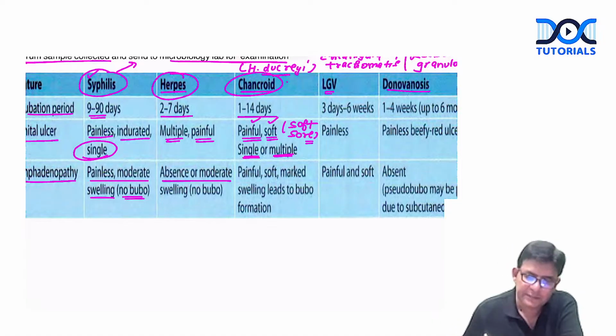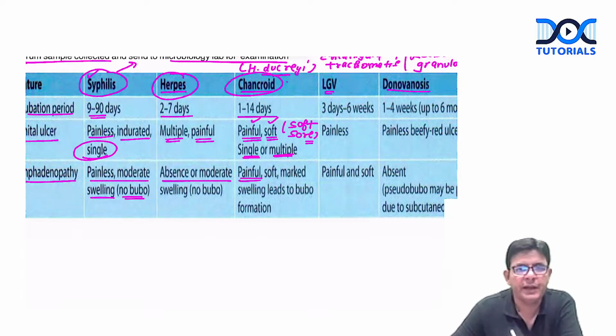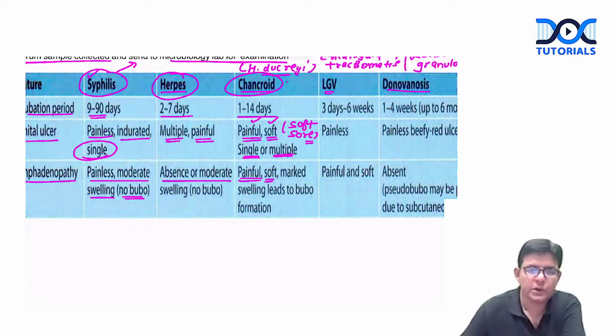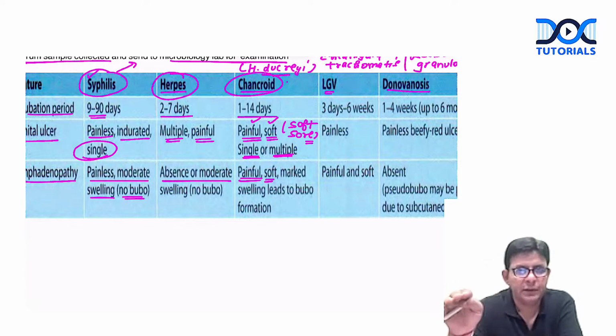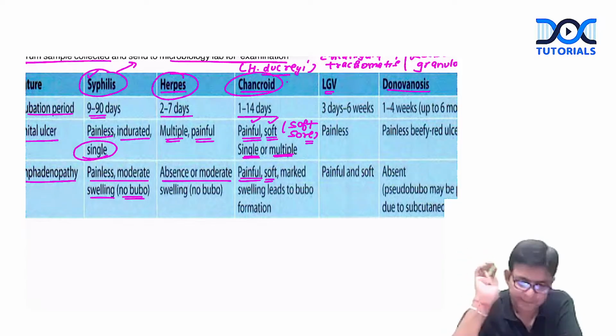And as far as the lymphadenopathy is concerned, that is also painful, and it can also be soft. Painful and soft lymphadenopathy can be observed in chancroid. So this also means chancroid is caused by Ducrey, dukhrai. Everything is painful. Everything is painful. In English, you can say Ducrey.